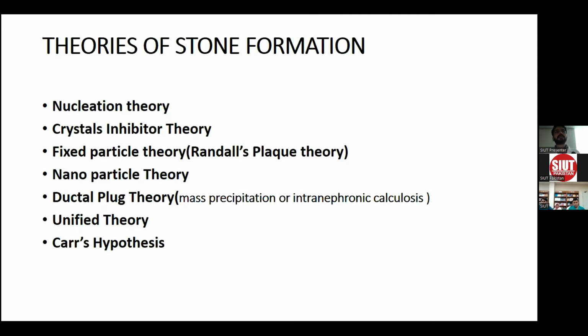Formation of stone is very poorly understood. Various theories have been described over the years to explain the formation of stone. These include the nucleation theory, crystal inhibitors theory, fixed particle theory, also known as Randall plaque theory, nanoparticle theory, ductal plug theory, also known as mass precipitation or intratubular calcinosis, and also the unified theory that combines the pathogenesis of Randall plaque and ductal plug theory, and also the core hypothesis.